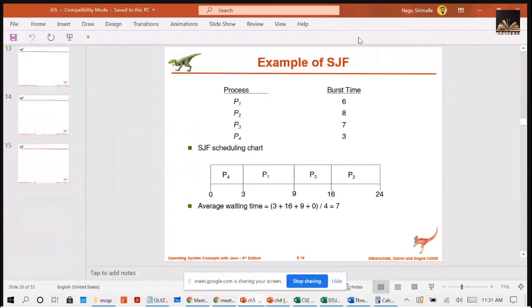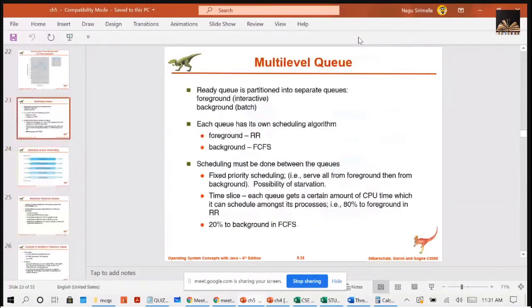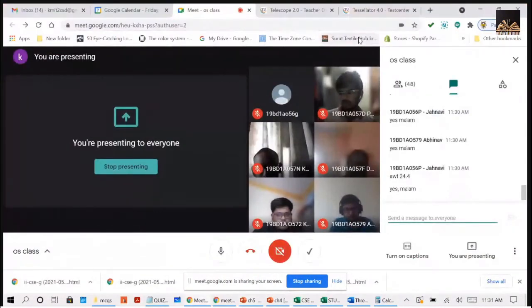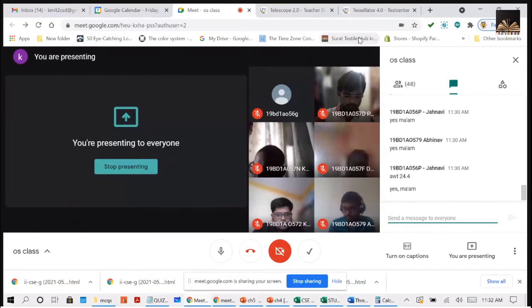We are done with the scheduling algorithms, right? Yeah. So next we have this multi-level queue. Please concentrate, stop the problems. We are done with the problems now. Next, move to the next topic, that is multi-level queue scheduling. You can call it MLQ. Put the subheading as multi-level queue scheduling.